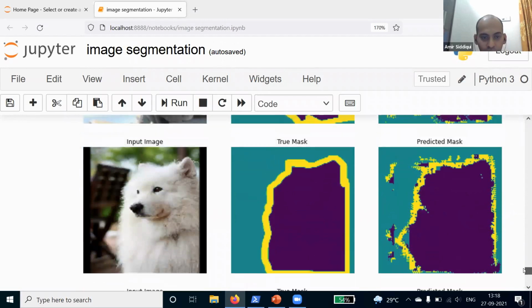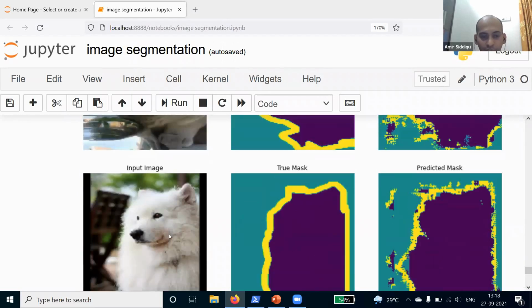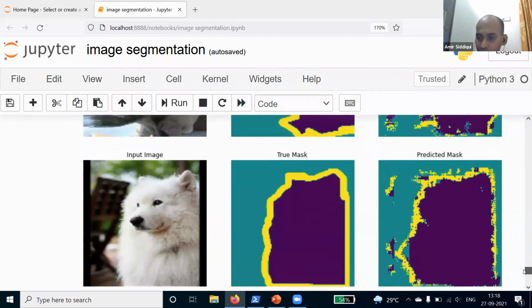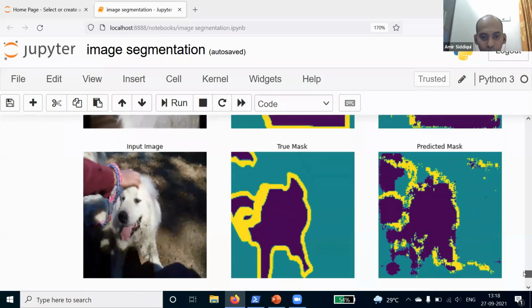Then we have this for the third image. This is the actual image. This is the true mask and this is the predicted mask. Here also we are getting a good prediction. Here we are just getting some outliers also. Then this is for the next image. This is the true mask and this is the predicted mask.